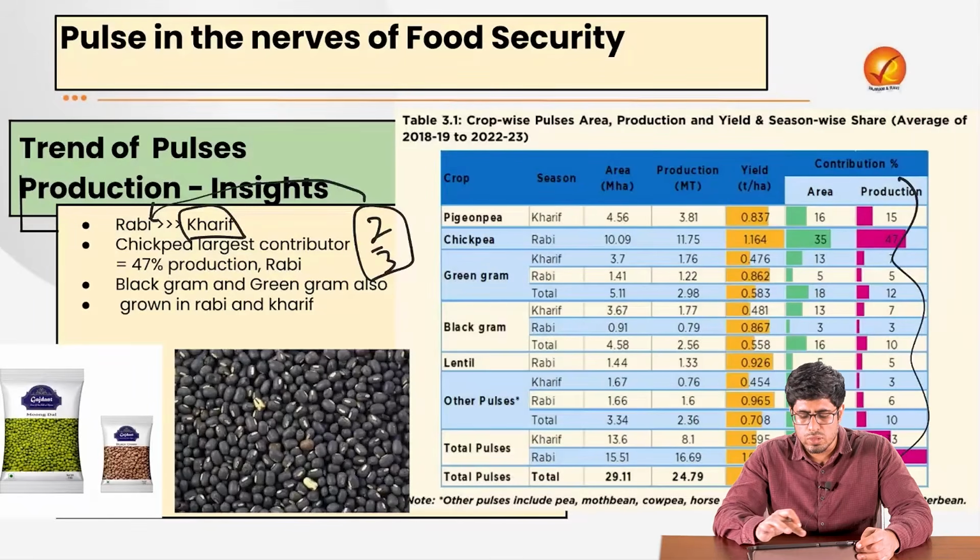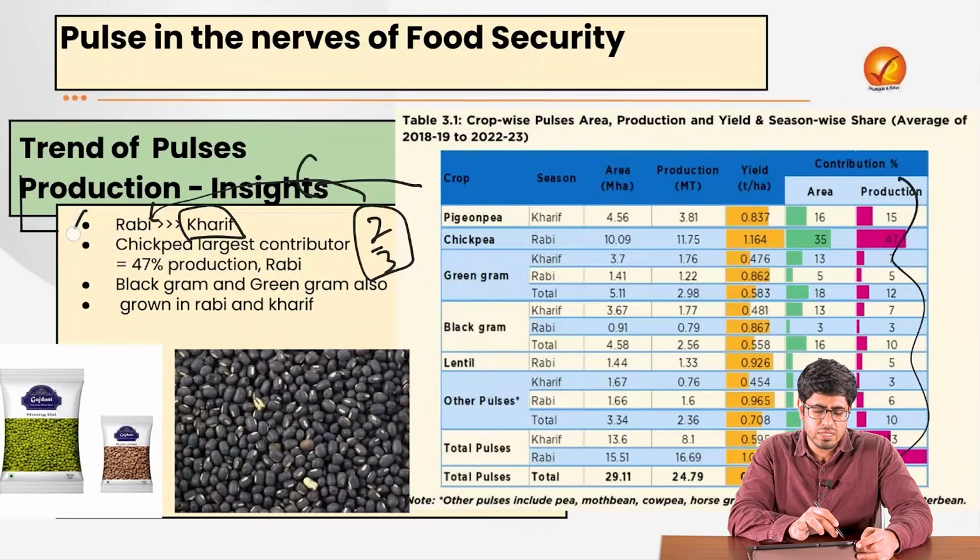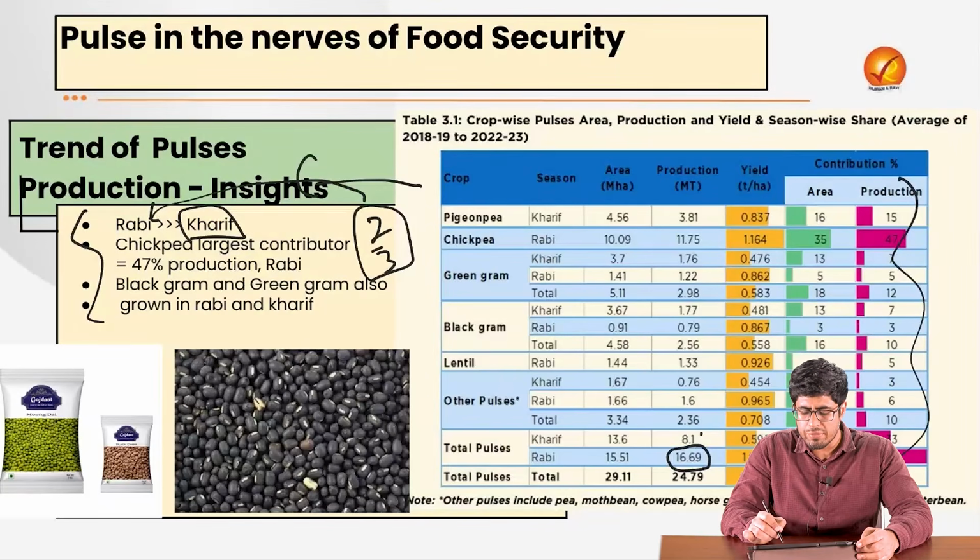You are not supposed to know every detail of it, but you should be able to identify the major insights which are written over here. So you focus on this side. If we see the Rabi production, it is giving us 16 million tons of pulses, whereas Kharif is only giving us around 8. So there is a 1:3 ratio with respect to the Kharif pulses and a 2:3 ratio with respect to the Rabi crops that we get in our country.